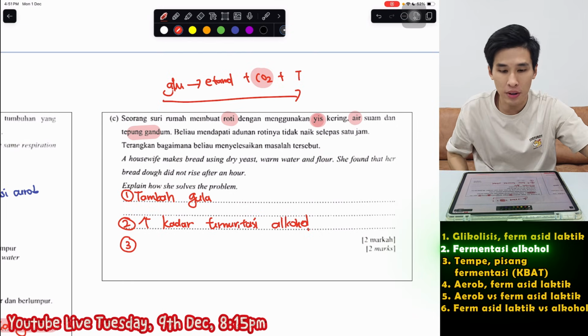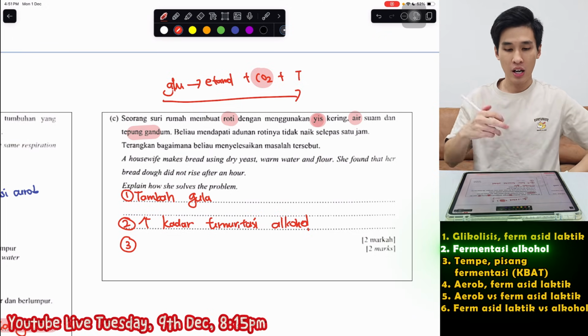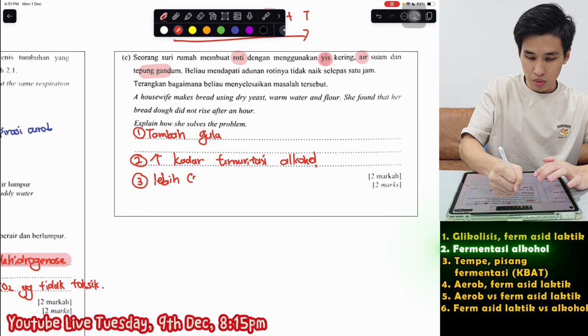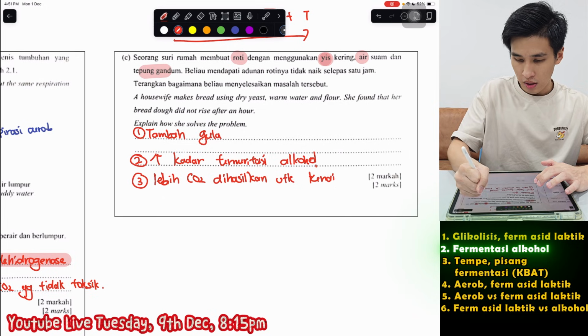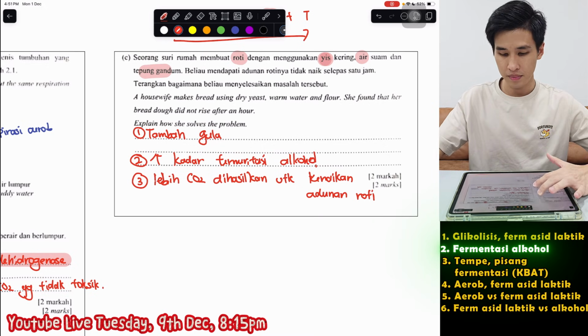And then I give you one more point lah, CO2. CO2 produk yang utama untuk kenaikan adunan roti. So lebih CO2 dihasilkan untuk kenaikan adunan roti, we can say. Okay.